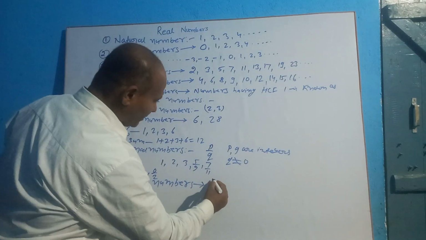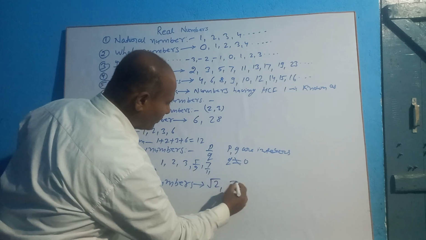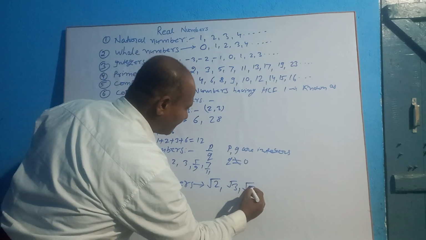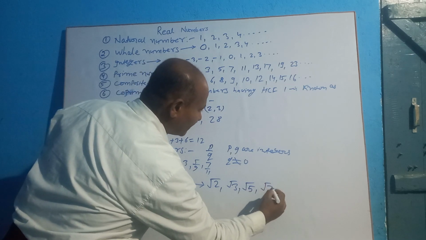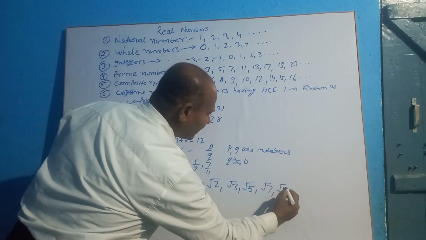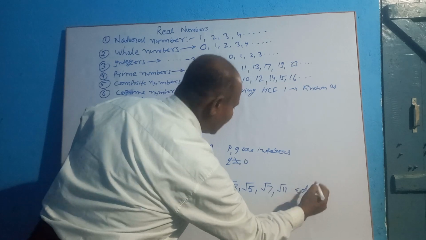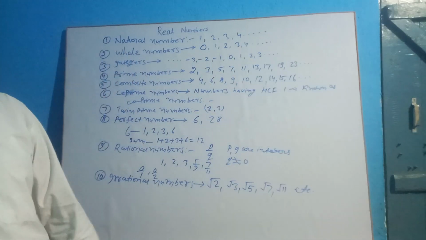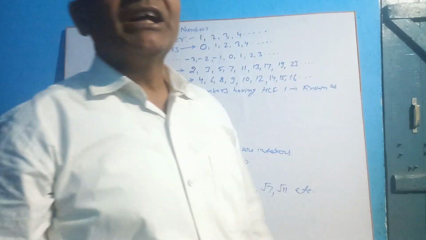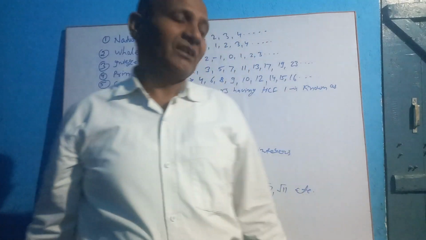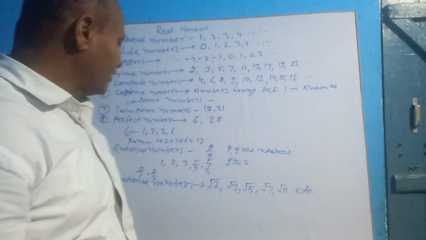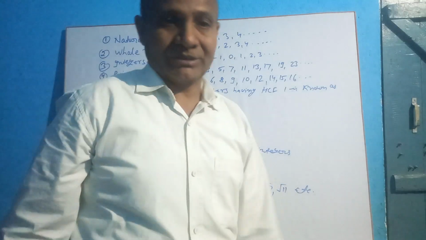For example, root 2, root 3, root 5, root 7, root 11, etc. All these numbers are not in the form of p by q, where p and q are integers. So all these numbers are examples of irrational numbers.